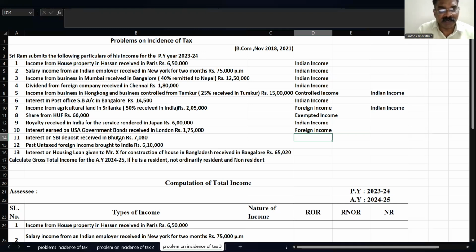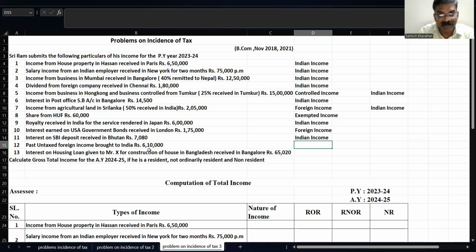Next, interest on SBI deposit received in Bhutan, rupees 7,080. So basically, we treat that as an Indian income. Why? Because interest on SBI, State Bank of India, deposit is deposited in India, in SBI related to India, but received in Bhutan. Wherever it is received, it is deposited in India, so I treat that as an Indian income. So it is taxable in all the three cases.